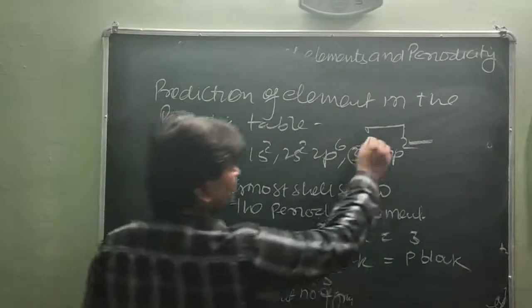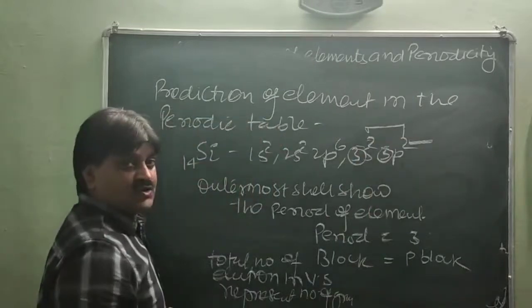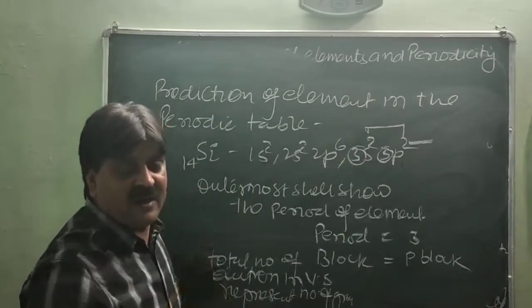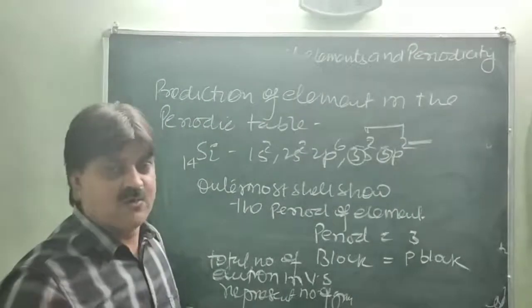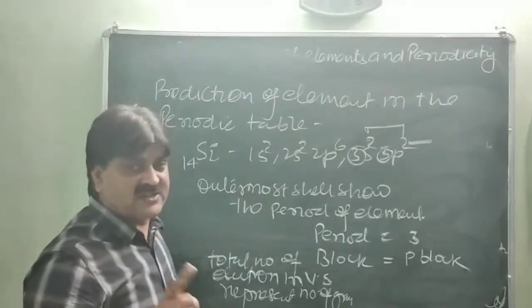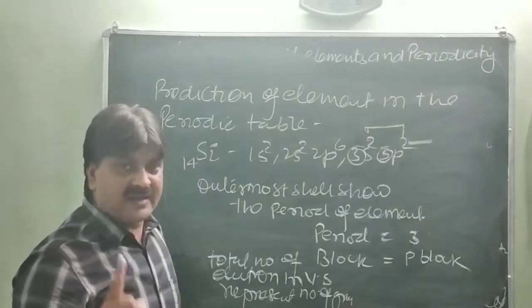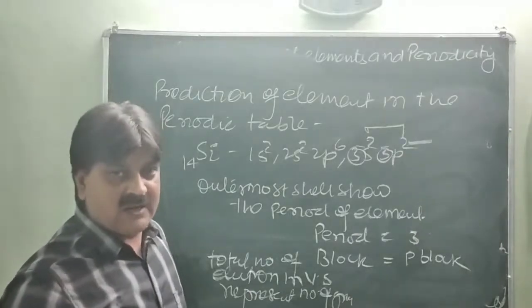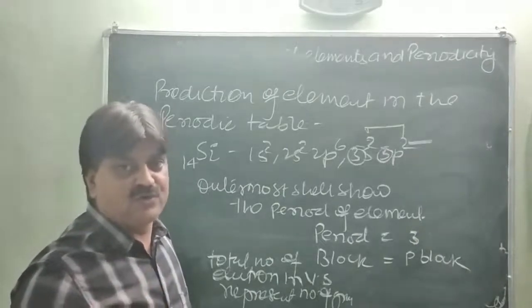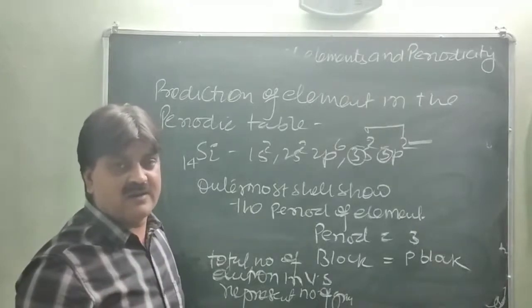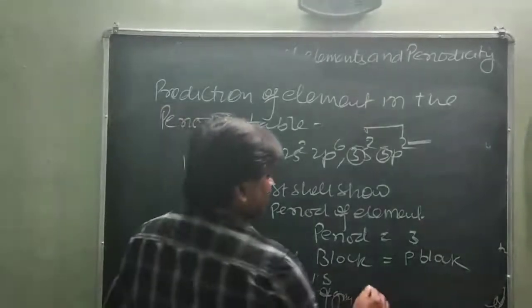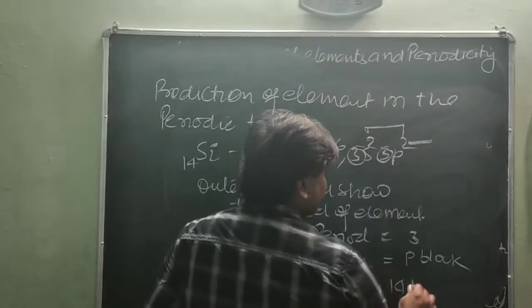Just like here the total number is 4, so it is an element of group 14, or you can say 4th. 14 means 2 from the s block, 10 from the d block, and 12, 13 and 14. The fourth group of elements is also called the 14th group, so it is the fourth group or 14th group element.